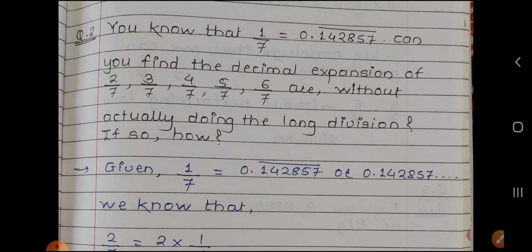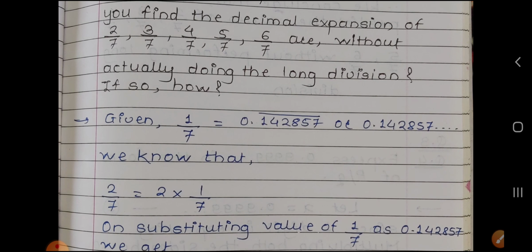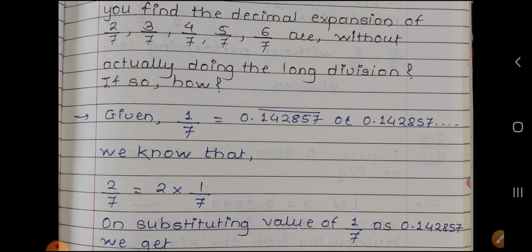So given 1 upon 7 is equal to 0.142857 bar, or we can write 0.142857 dot dot dot, because this block is repeated. So we know that 2 upon 7 can be written as 2 into 1 upon 7.